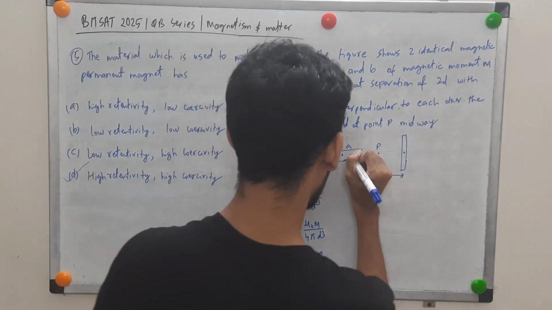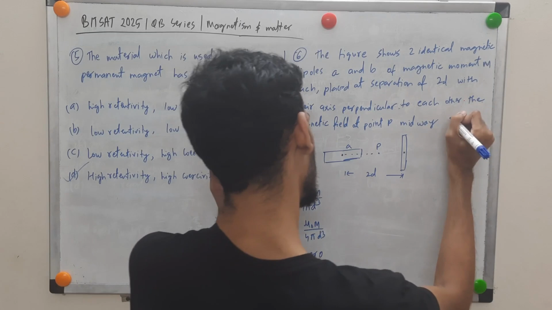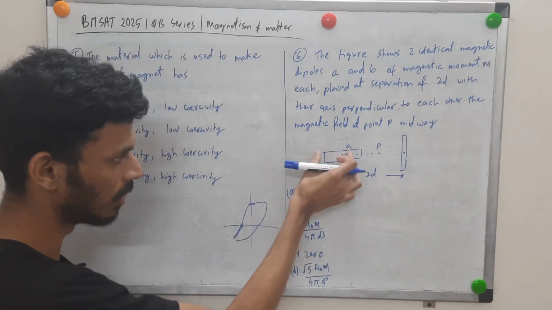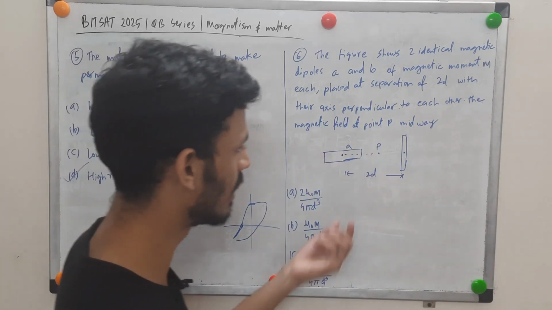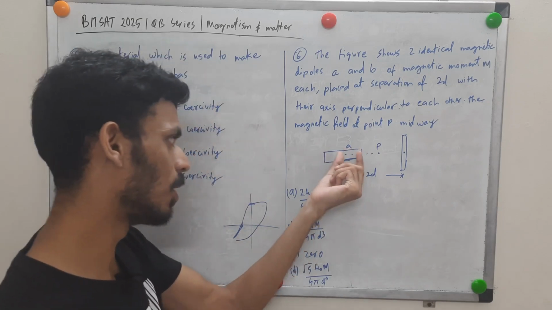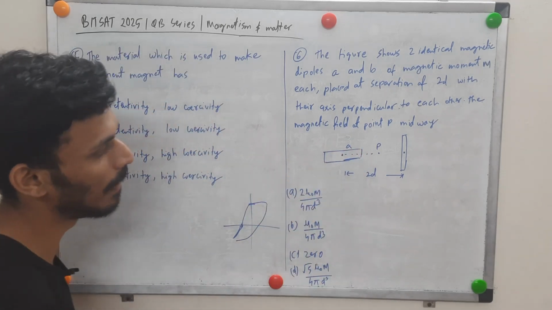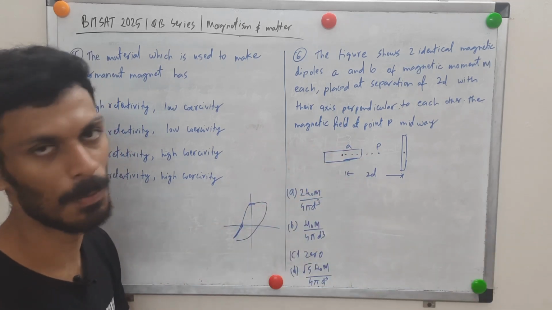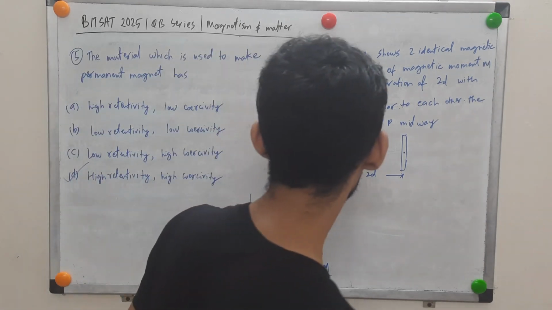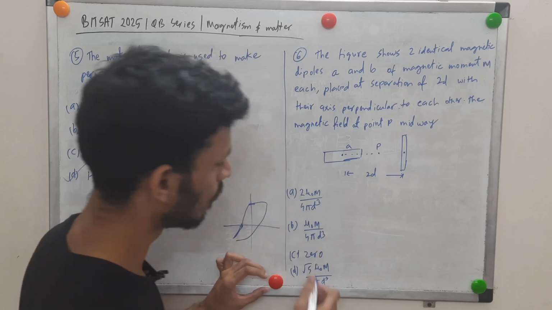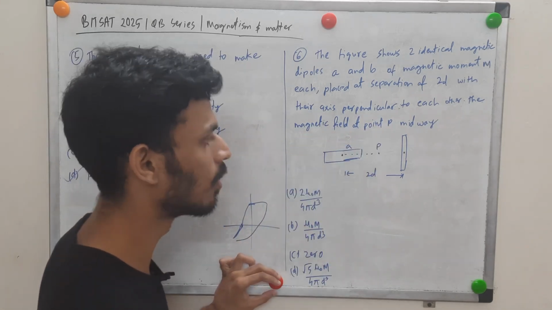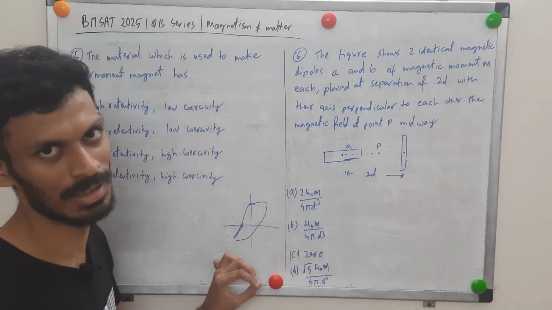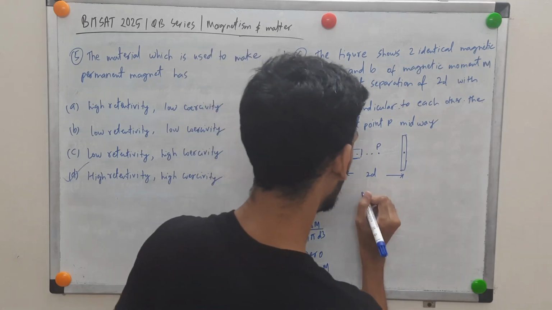Now let us consider that this point P is very much farther from the actual dipole, so that this small dipole distance d will be very less as compared to the distance of point P from the center of the dipole. That assumption is taken over here. Although it's not mentioned in the question, you are going to follow that assumption since you won't get such simple answers otherwise. So think along the line of the answers.